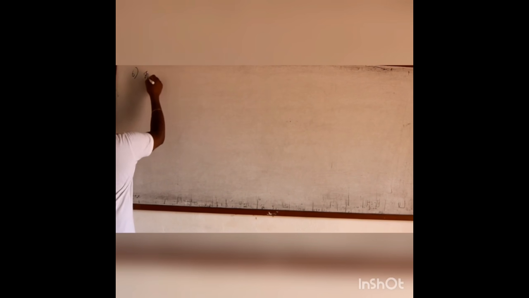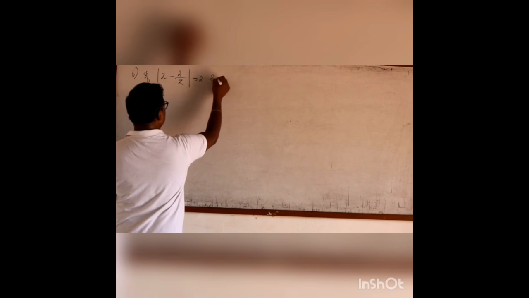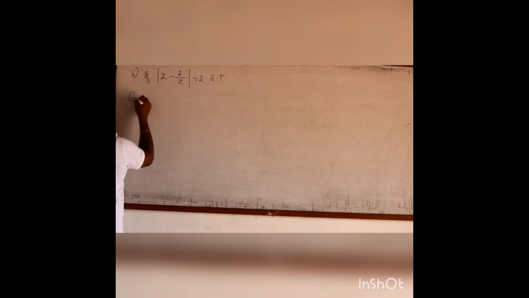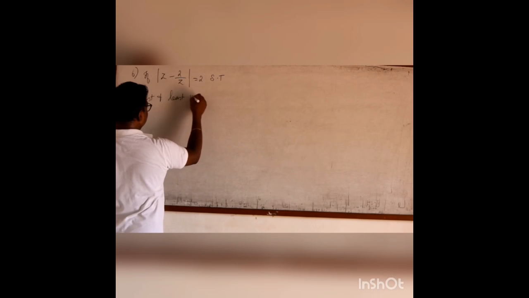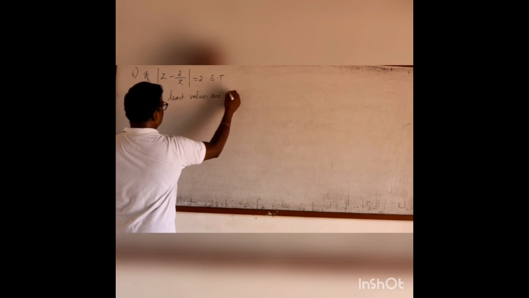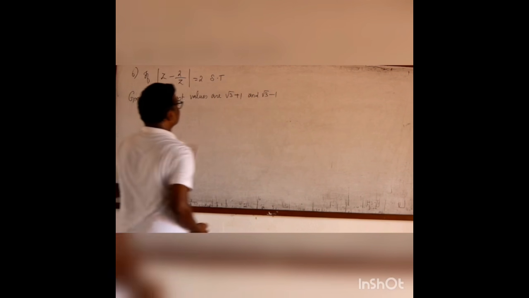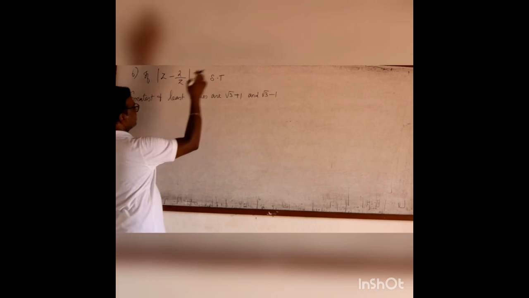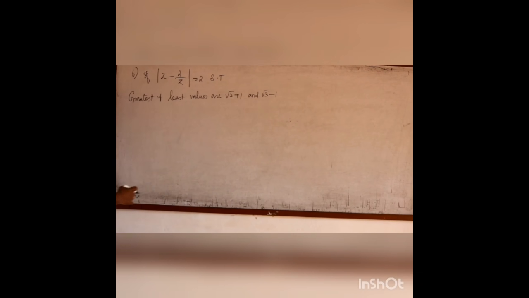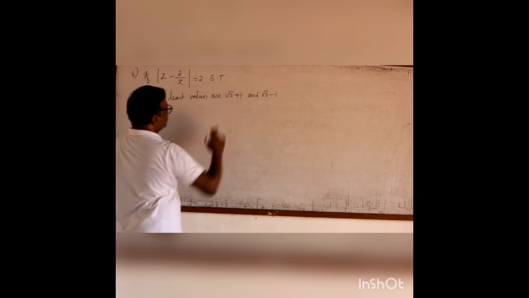We shall go to problem number 6. If modulus of (z minus 2 by z) is equal to 2, show that greatest and least values of modulus z are root 3 plus 1 and root 3 minus 1. That means if the complex number satisfies this condition, then its greatest value is root 3 plus 1 and the smallest value is root 3 minus 1. That means I must prove modulus z is lying between root 3 minus 1 and root 3 plus 1.